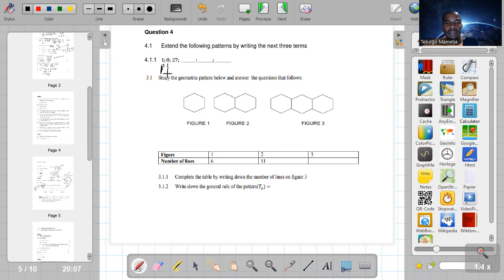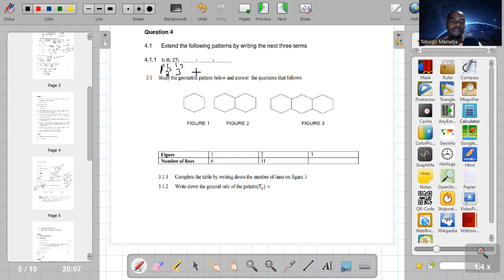This number was found by raising 2 to 3. That number was found by raising 3 to an exponent of 3. So if we take these numbers 1, 2, 3, 4, and we raise them to an exponent of 3, they are going to give us these numbers.